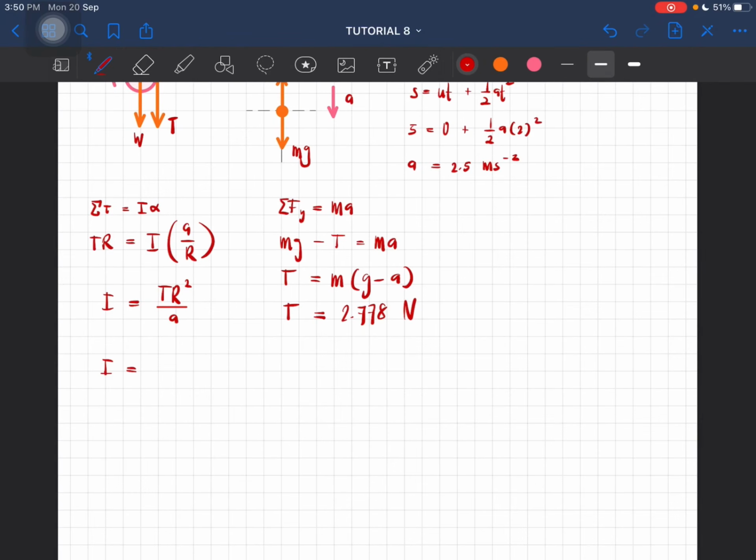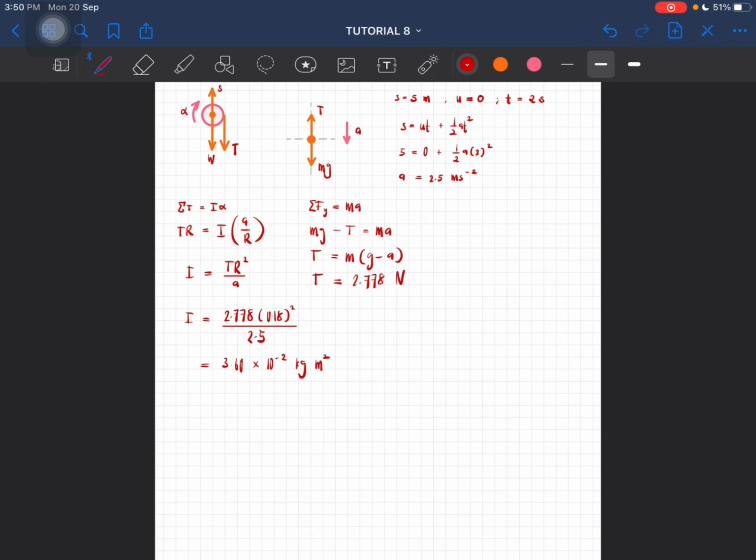So this one you can just substitute: 2.778, then radius of the axle 0.18 squared over the linear acceleration 2.5. Should get the moment of inertia to be equal to 3.6 times 10 to the negative 2 kilogram meter squared. Okay, so that is the solution for 8a.